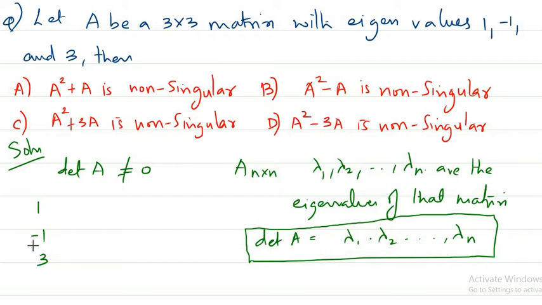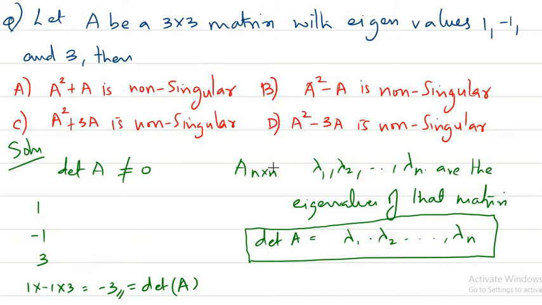So obviously the determinant is what? This is a 3 by 3 matrix. The determinant is going to be the product 1 into -1 into 3, so that is -3. That means -3 is the determinant of A. But we are not asked about the determinant of A. In fact, we are asked about the determinant of A square plus A, A square minus A, A square plus 3A, and A square minus 3A. How can we find this?